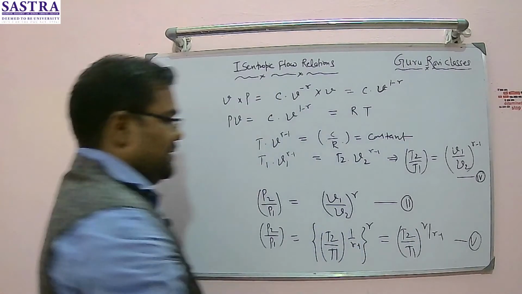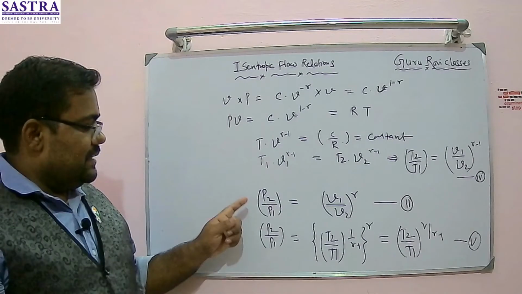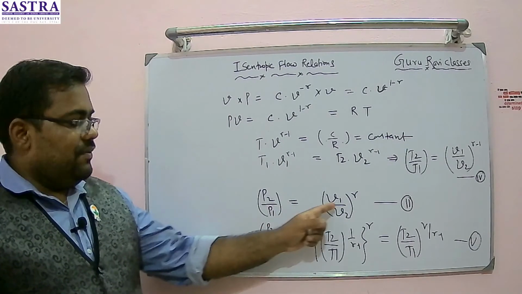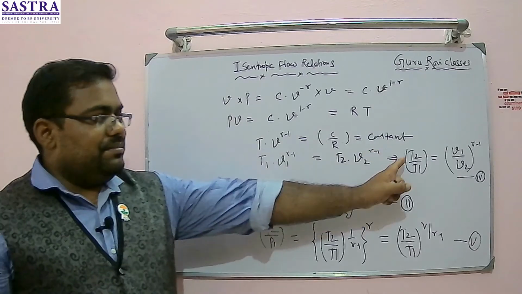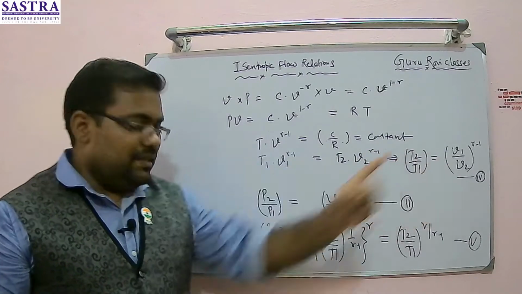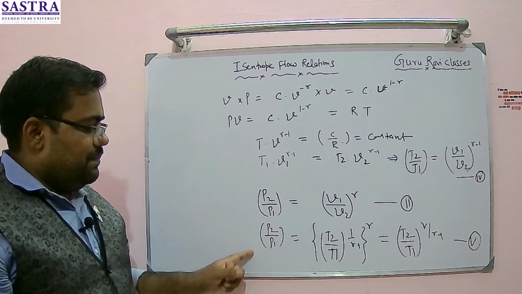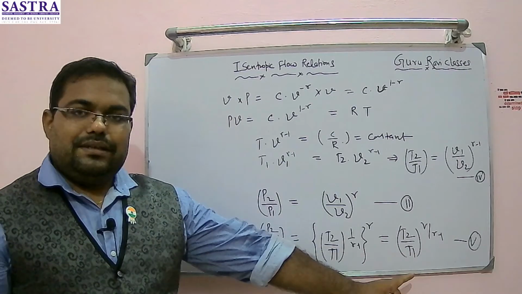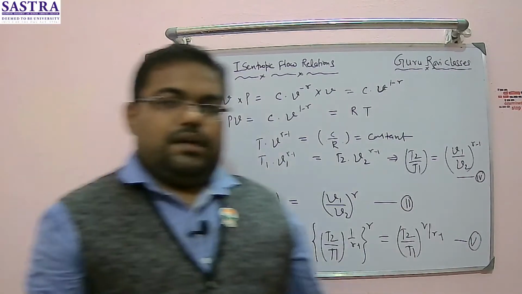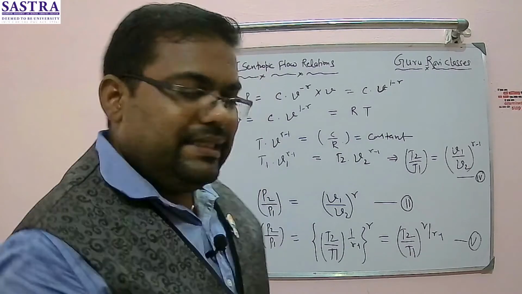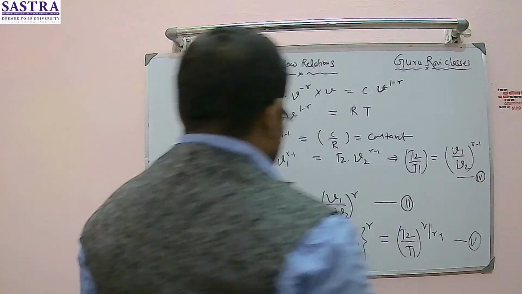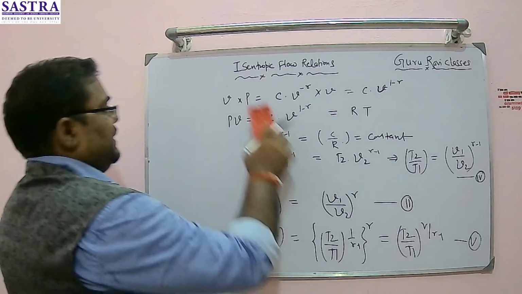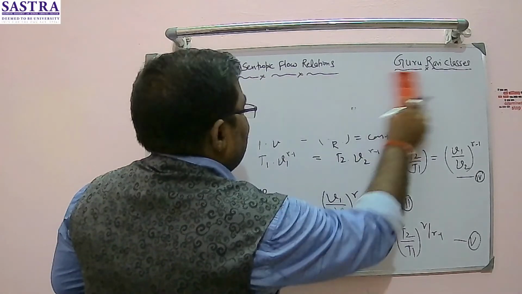So I got these relations. One relation is P2 by P1 with the specific volume. Second, I got T2 by T1 in terms of specific volume, and third relation I got is P2 by P1 in terms of T2 by T1. Now I will relate with density also, because that is also a very important relation. So I am erasing here.